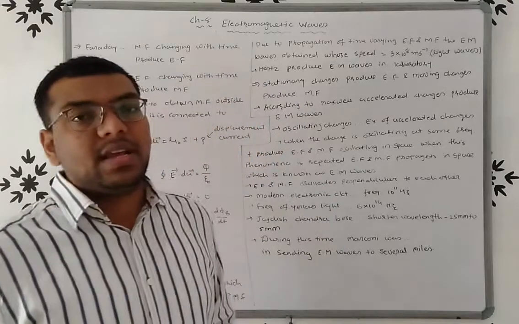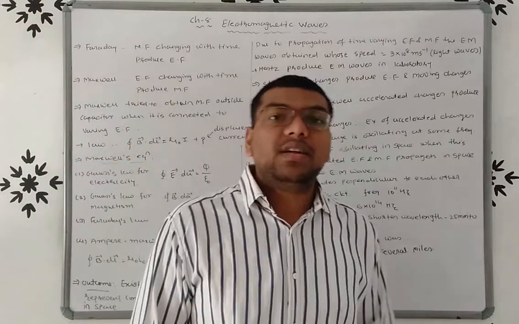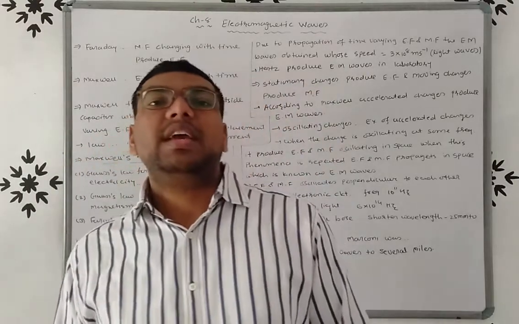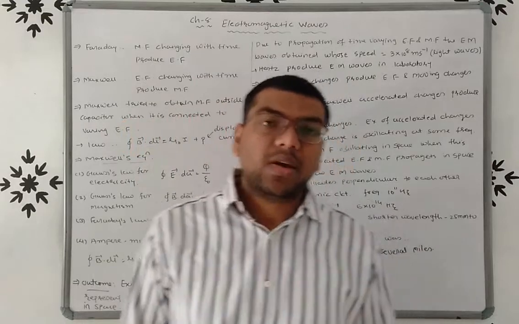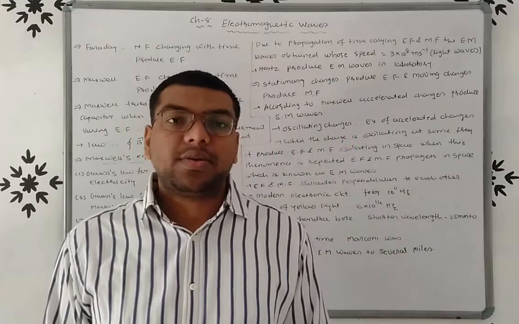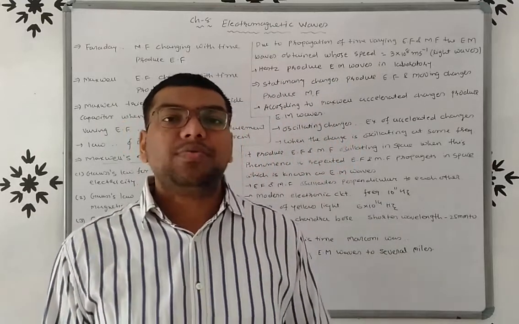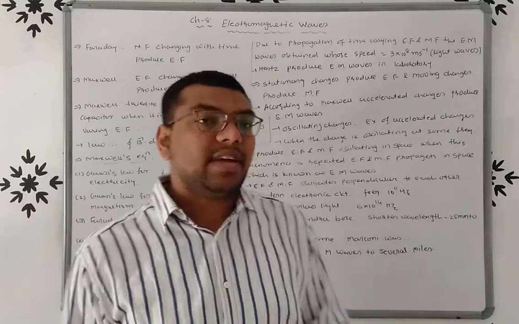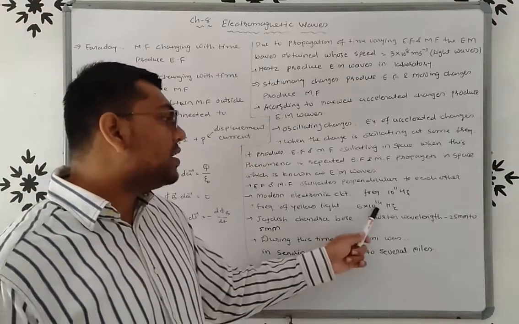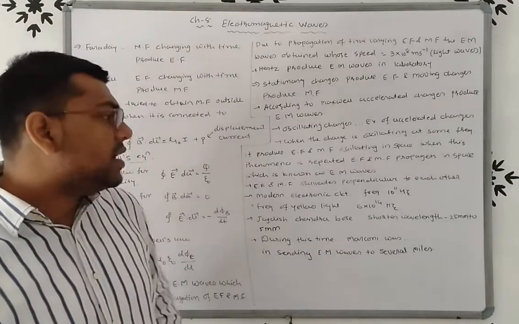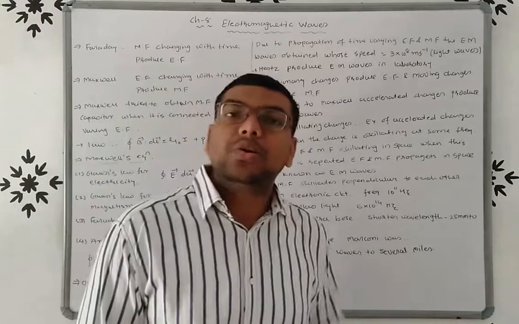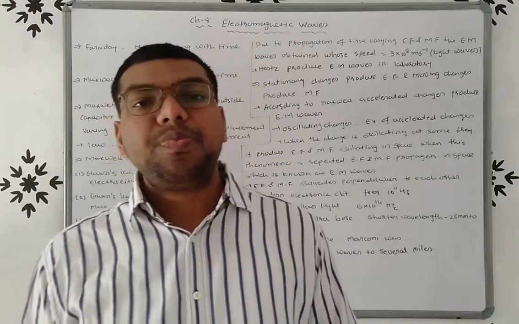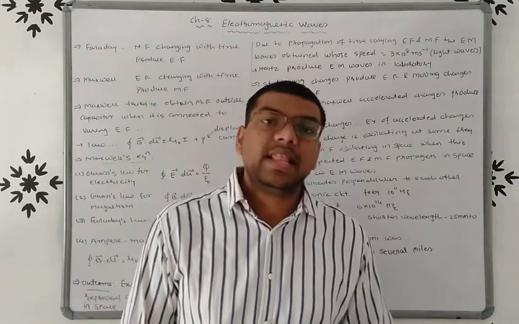But friends, it is difficult to obtain the electromagnetic waves because a circuit has a frequency of 10 raised to 11 Hertz and yellow light has a frequency of 6 into 10 raised to 14 Hertz, right? So it is very difficult to obtain the EM waves in the laboratory.